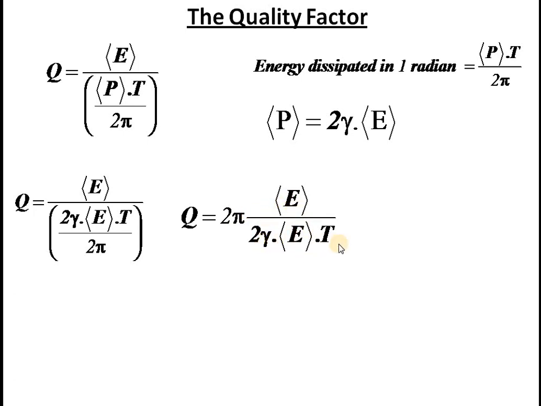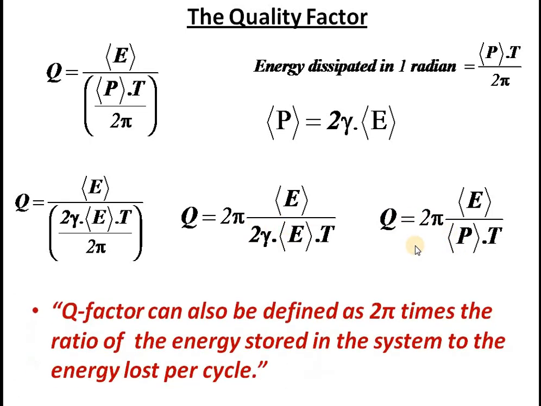Okay, E is the average energy of the damped harmonic oscillator. So obviously 2 gamma into E is P. Now you can define quality factor as, once again we are redefining quality factor, 2 pi times the ratio of the total energy stored in the oscillator to the energy lost per cycle. You see the difference. P into T is the energy lost per cycle, or energy lost per one period.